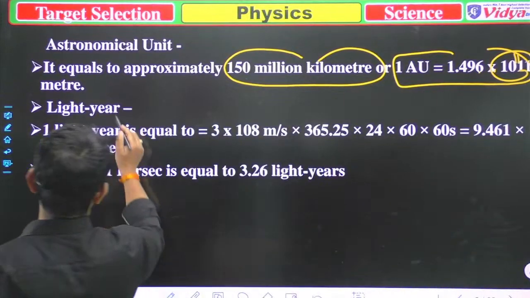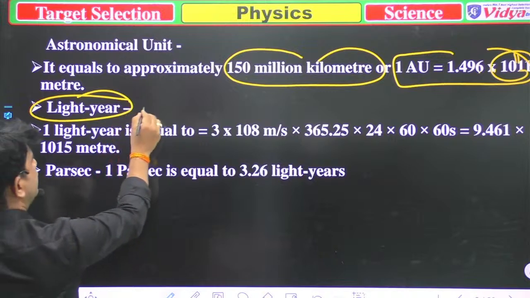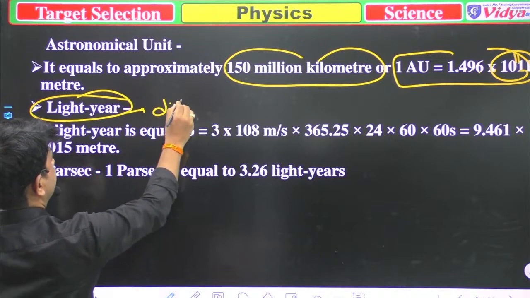Next is the light year. The light year is a unit used to measure distance, not time.